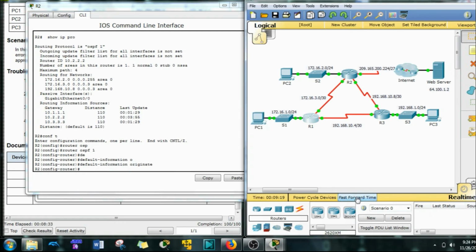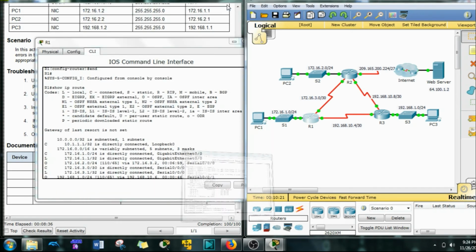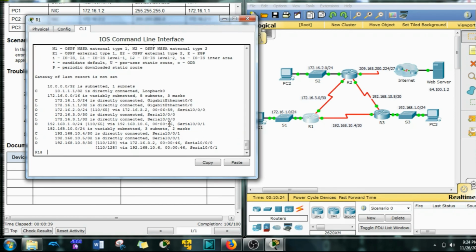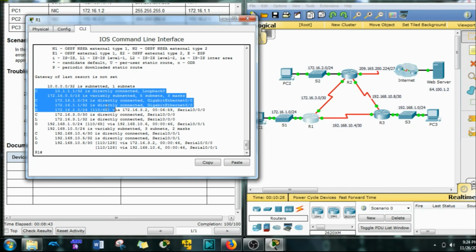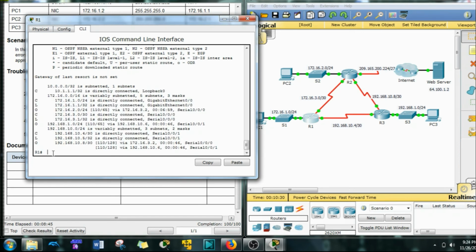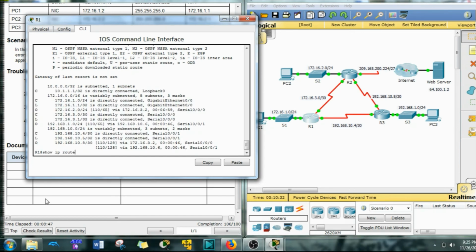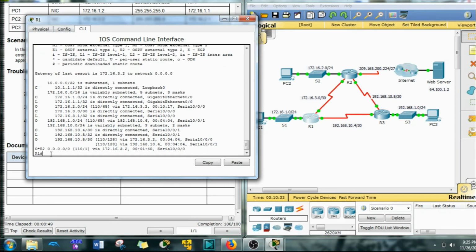And let's just fast forward time just a little bit, and we can also minimize R2. And notice here we're on R1. This is the old routing table. Let's see if anything new happened. We're going to press our up arrow, enter. Look at that. We got a brand new spanking route. This one, again, is learned through OSPF.